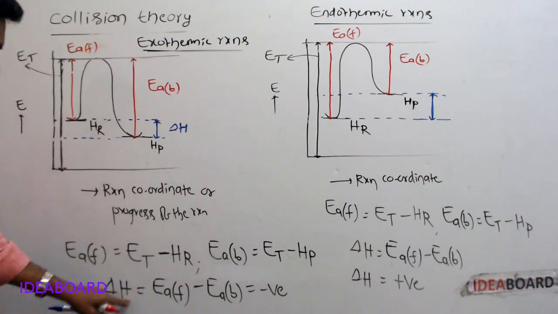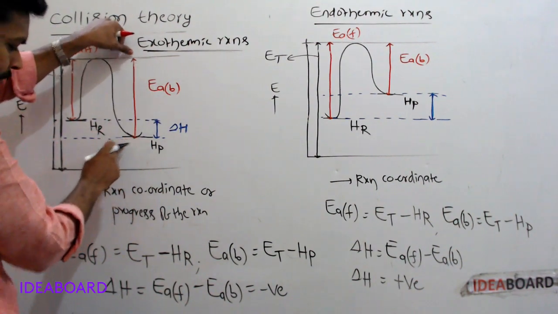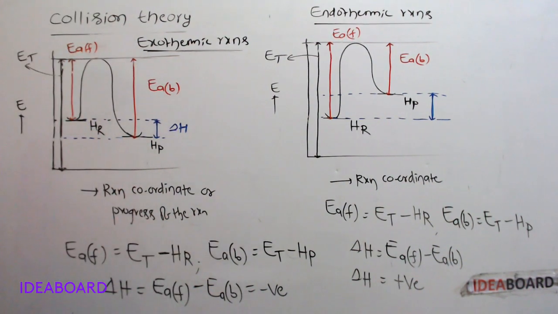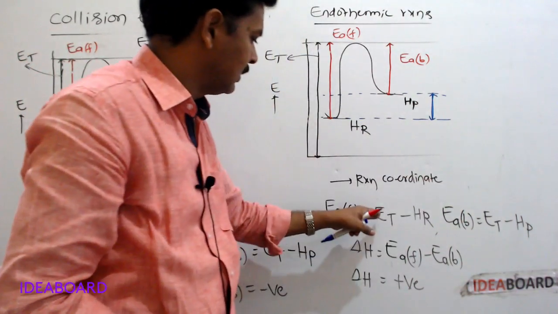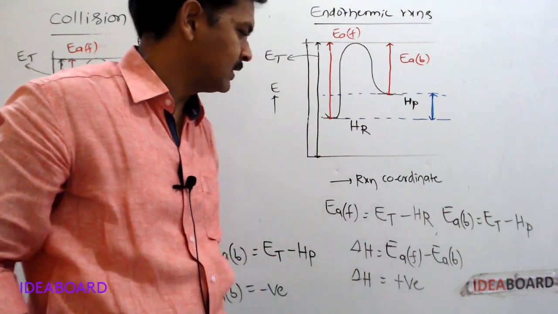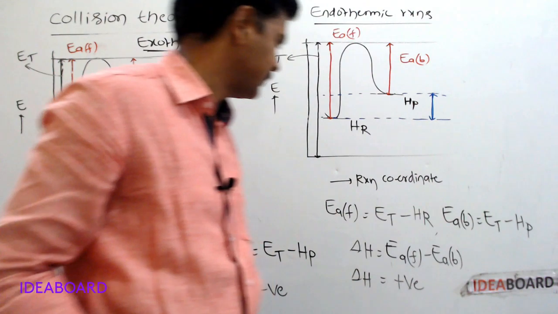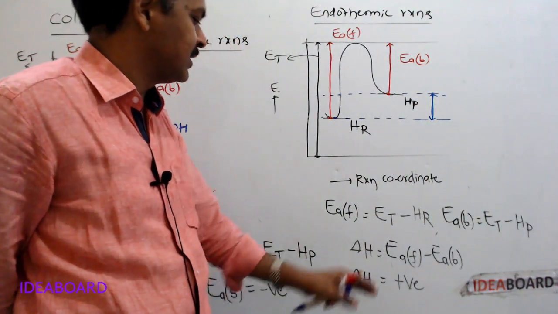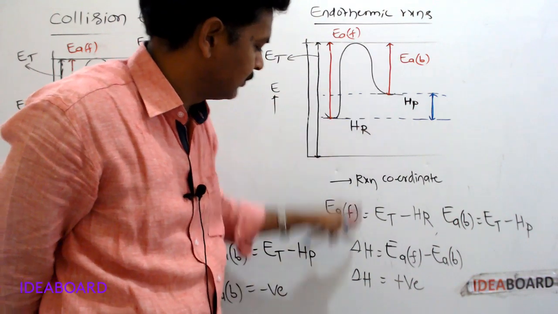Then the enthalpy of reaction, delta H, is equal to the activation energy of the forward reaction minus the activation energy of the backward reaction, which is negative. In endothermic reactions, the activation energy of the forward reaction is equal to ET minus HR, the threshold energy minus the enthalpy of reactants. The activation energy of the backward reaction is equal to the threshold energy minus the enthalpy of products. Delta H is equal to the activation energy of the forward reaction minus the activation energy of the backward reaction, which is positive.